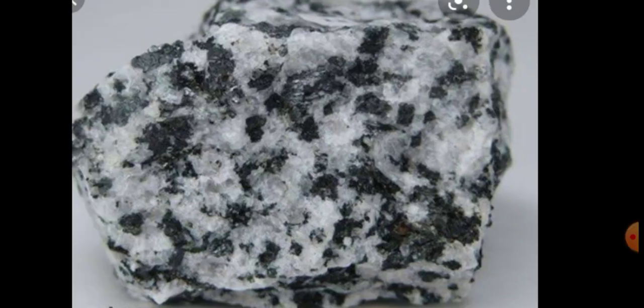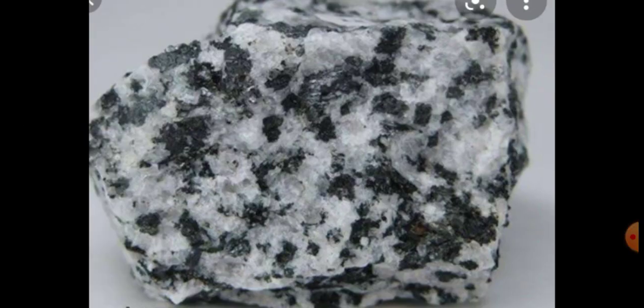Now that we have learned the types of rocks, we are going to learn about each type one by one. The first one is igneous rocks. Just look at this picture. This is the image of igneous rocks.